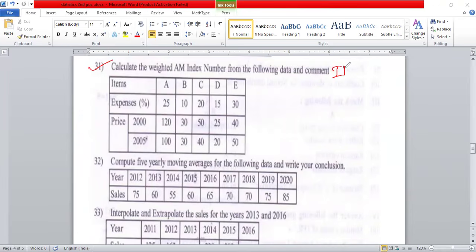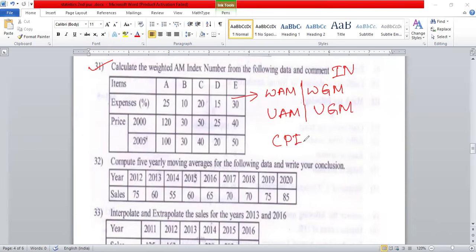This is the third 5-mark question. So very simple here. They are going to ask weighted AM, then weighted GM is one set, and there is an unweighted AM, and there is an unweighted GM also, and even consumer price index number. There are 2 methods, aggregate expenditure method, then family budget method also. And identify the suitable index number.